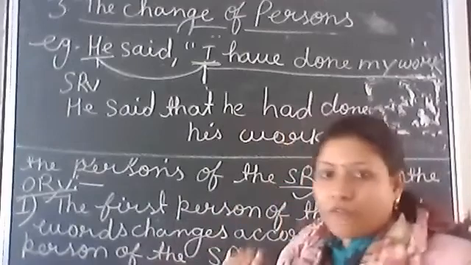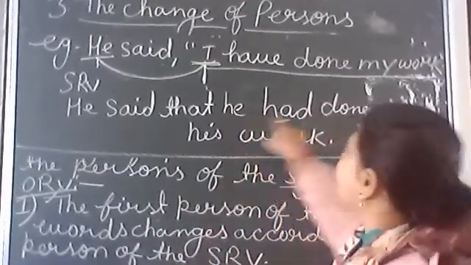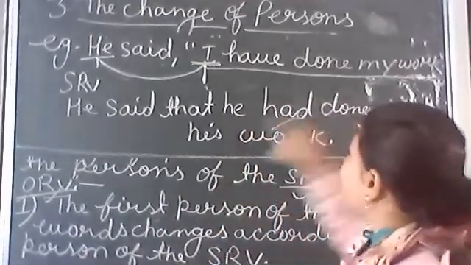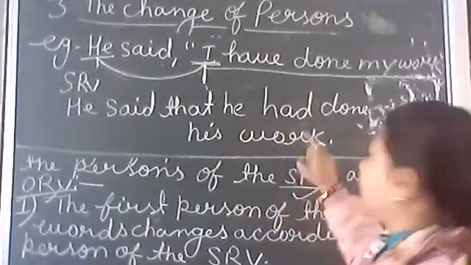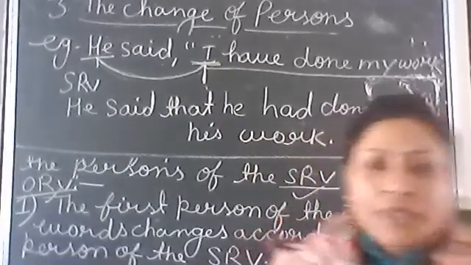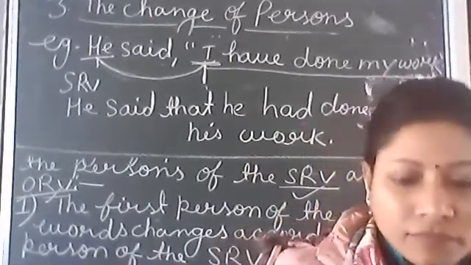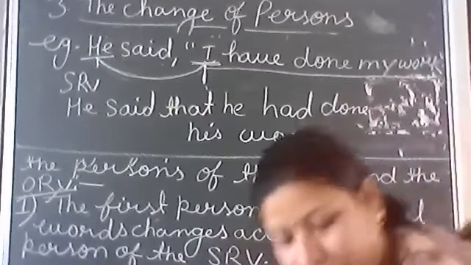And for past perfect tense the structure is subject plus had plus V3 plus object. Okay, he had done his work. Any doubt? No, ma'am.